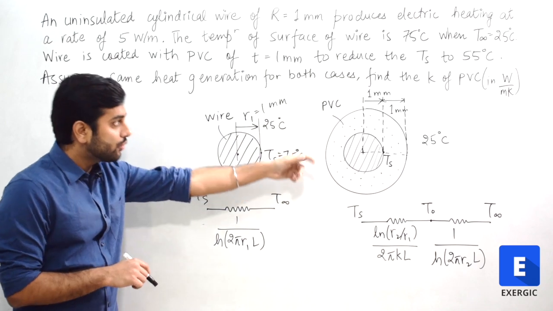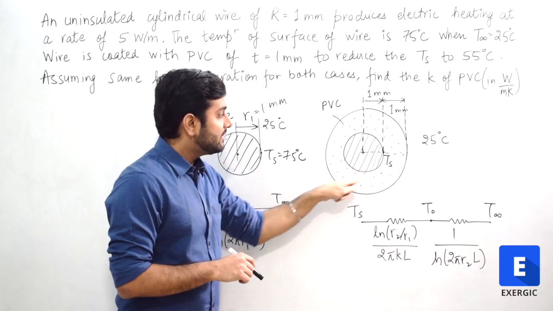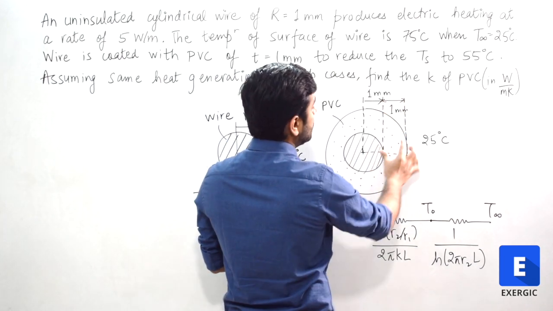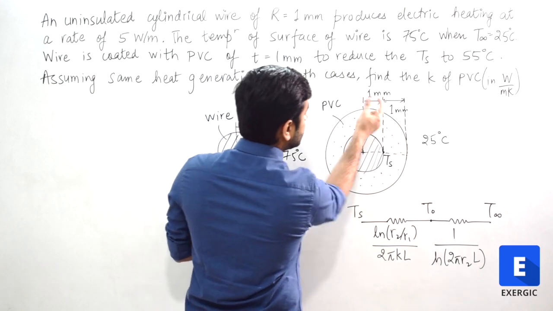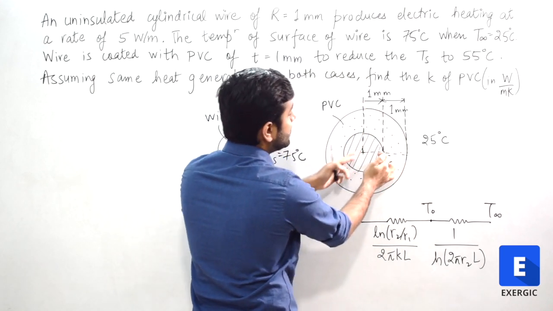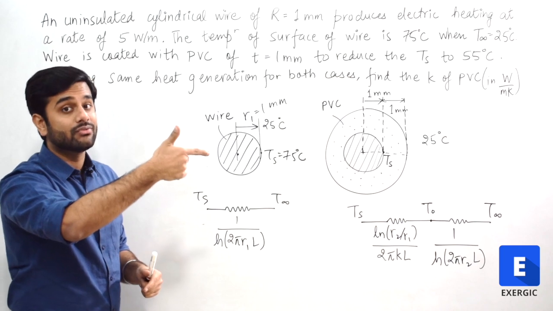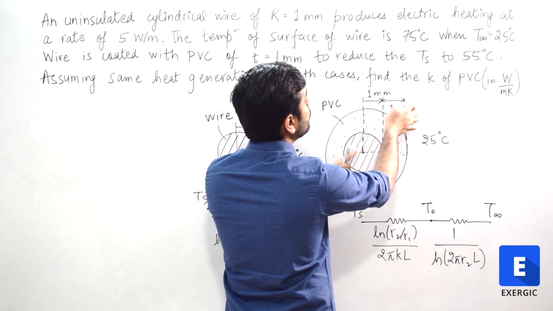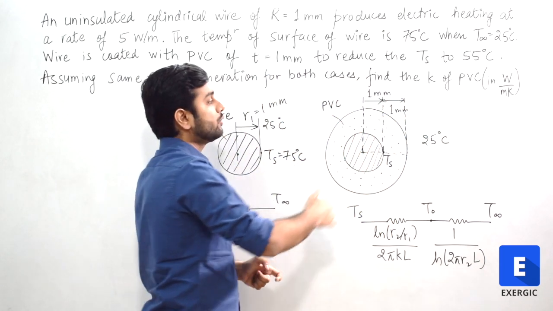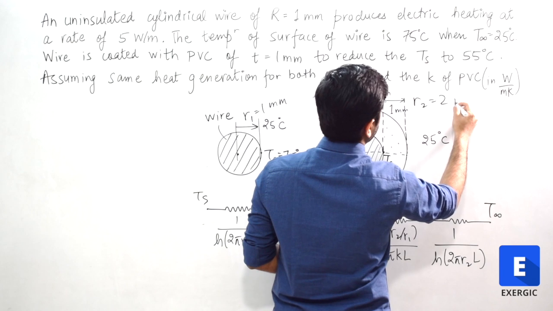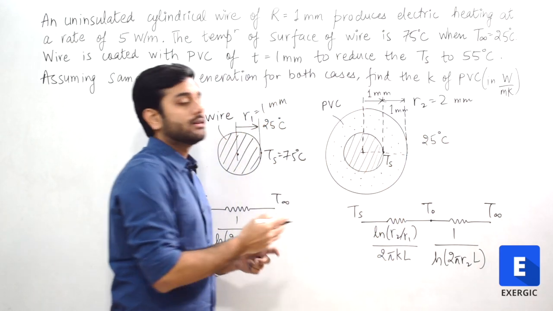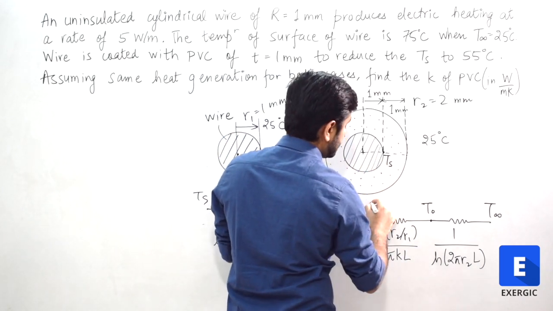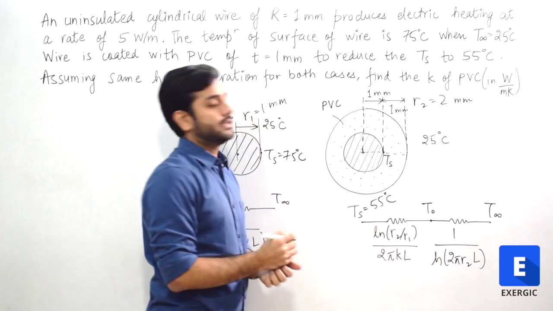The second case is shown here, where the dotted PVC coating is shown. The coating also has a thickness of 1 mm. If I talk about only this coating, the inner radius of the coating is R1, the outer radius of the wire, same as the inner radius of the coating. The outer radius of the coating is R2, which is 1 plus 1, which is 2. So R2 here is equal to 2 mm. The ambient temperature does not change, but due to this coating, the surface temperature Ts falls to 55 degrees Celsius.